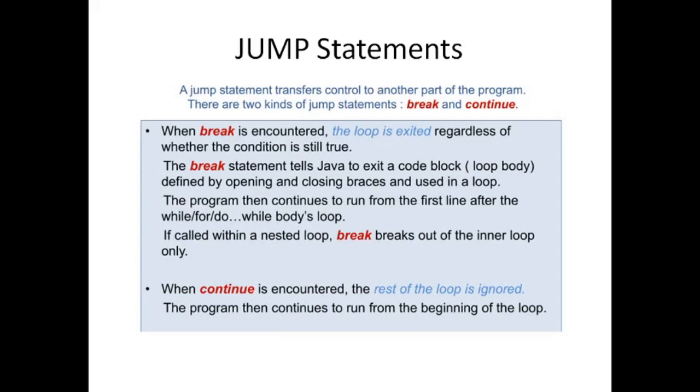One thing is for sure: suppose you have 2 levels of nested loops, like there's an outer loop and then there's an inner loop. Whenever break is encountered in the inner loop, it will exit the inner loop itself, not the outer loop. The same thing also goes for continue. When continue is encountered, the rest of the loop body is ignored and execution starts with the next iteration of the loop. Okay.